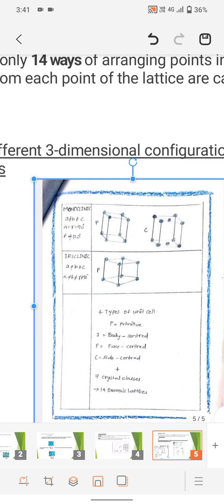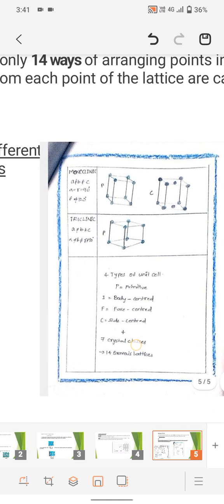Monoclinic. In monoclinic, a is not equal to b, b is not equal to c. The angles are alpha equals gamma equals 90 degrees, and beta is not equal to 90 degrees. Triclinic.